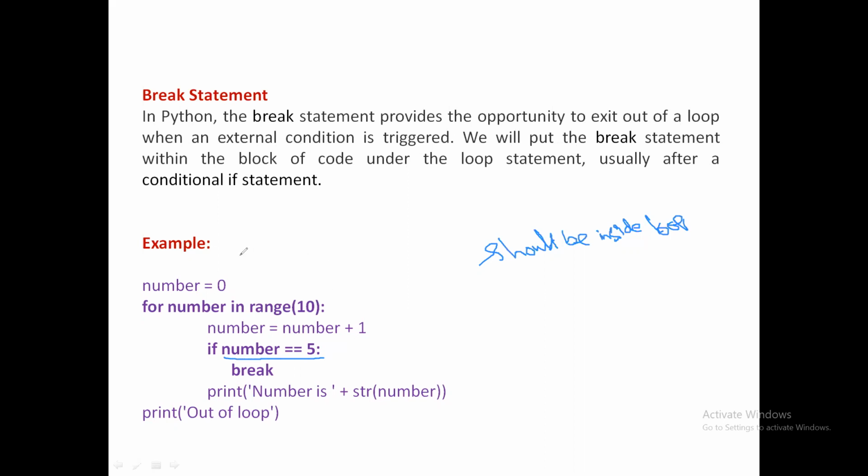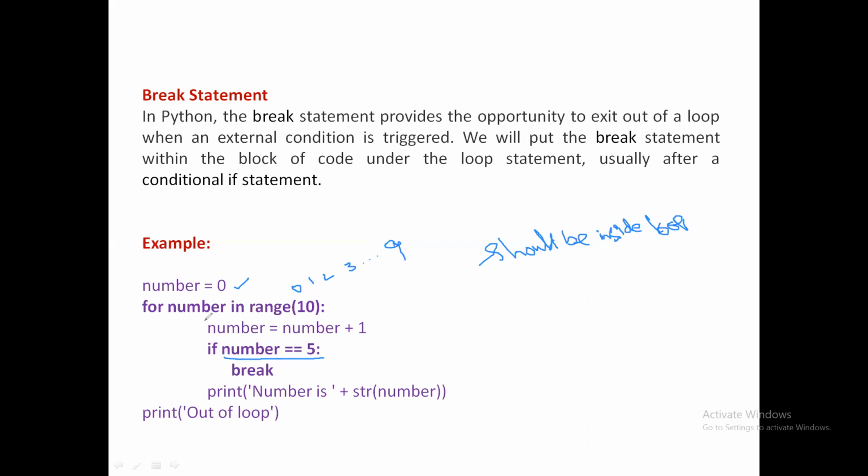Have a look at this example to understand how break works. Initially, a for loop is used: for number in range of 10. This range function will produce the values from 0 to 9, so 0, 1, 2, 3, and so on up to 9.